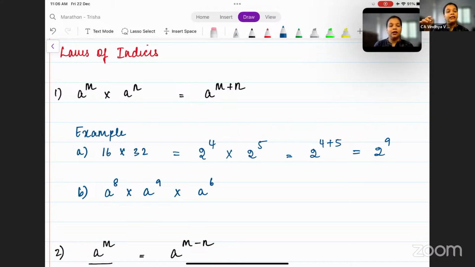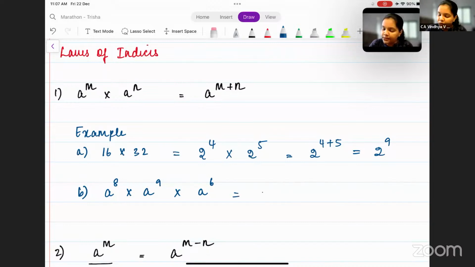Now see here, in the law, we said 2 terms, correct? But is it important that we should always restrict to 2 terms? No. It can be more than 2 terms as well. Okay, now here we have 3 terms: a to the power 8, a to the power 9 and a to the power 6.